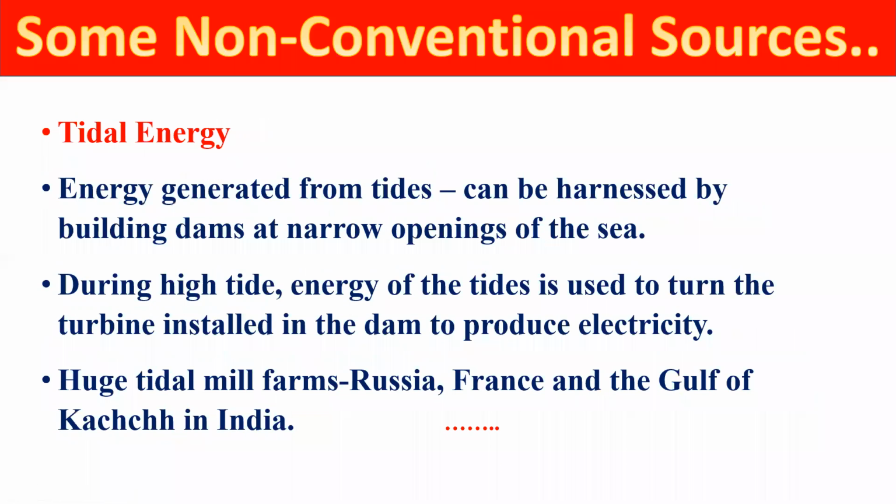Now tidal energy means the energy which is generated from the tides. Tides arise in oceanic areas. The energy which is generated from the tides is called tidal energy. And this energy is produced by building dams near the sea area, where there is a narrow opening of the sea. In this way, we trap the seawater during the high tide, and through pipes we turn the turbines which are installed in these dams, and in this way we can produce electricity.